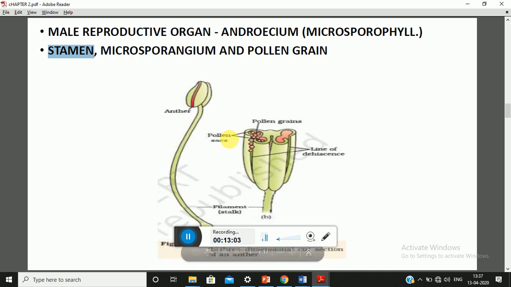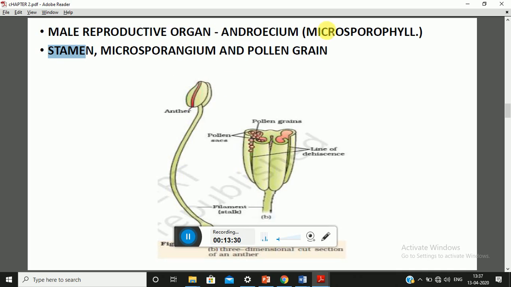Now, if you cut the anther transversely, the three-dimensional structure of an anther will show you the pollen sac. There is the presence of a pollen sac. We can see there is a line of dehiscence and pollen grains which are present within this pollen sac. So basically this is a diagram of the male reproductive organ, that is stamen.